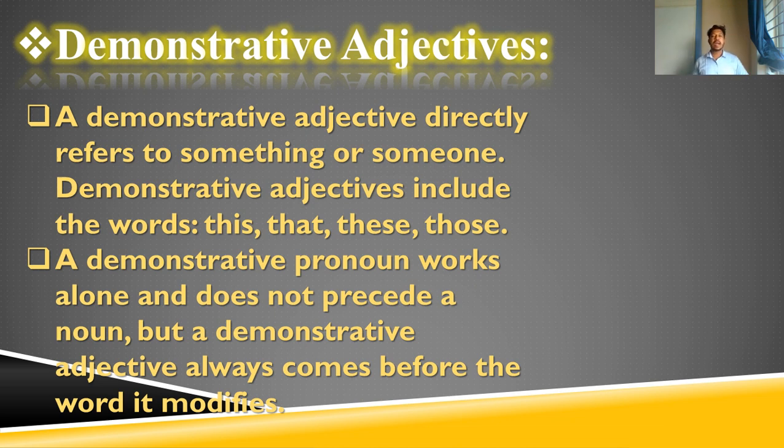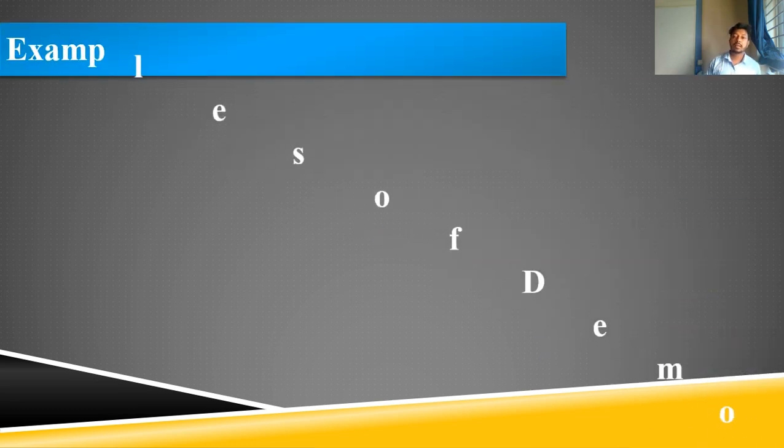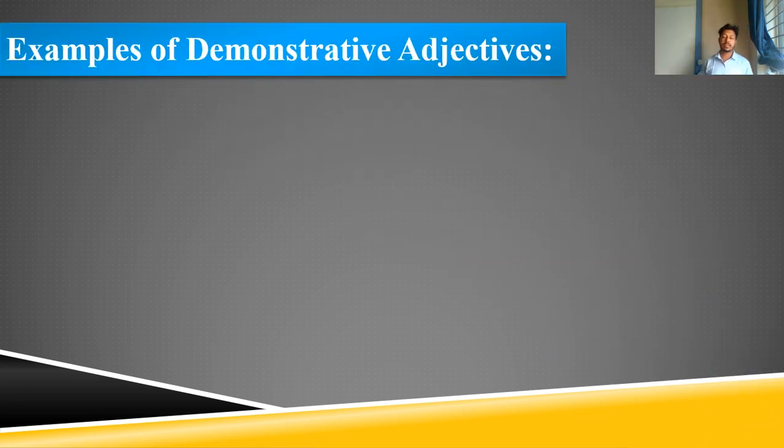A demonstrative adjective directly refers to something or someone. Demonstrative adjectives include the words this, that, these, those. A demonstrative pronoun walks alone and does not precede a noun. But a demonstrative adjective always comes before the word it modifies, that is a noun or noun equivalent or pronoun. Okay, let's see the examples of demonstrative adjectives here.